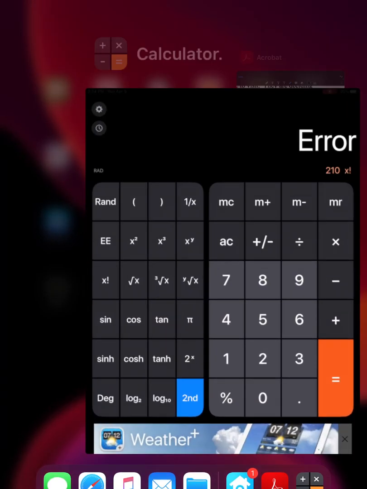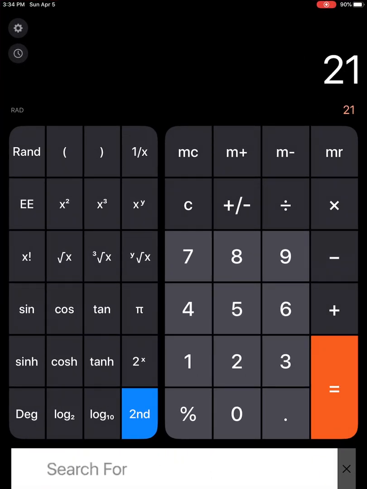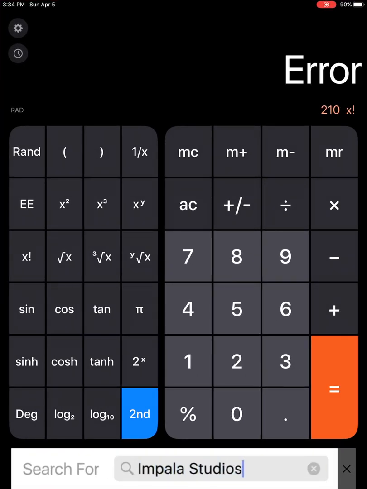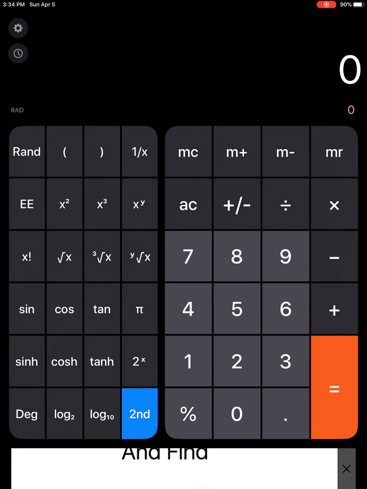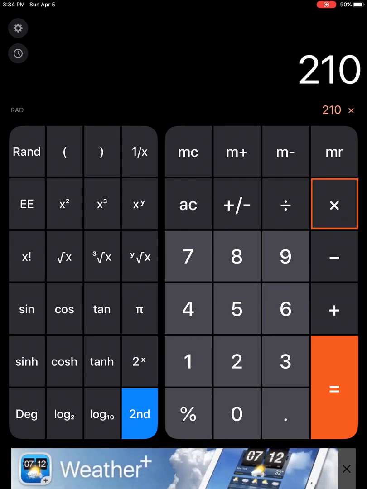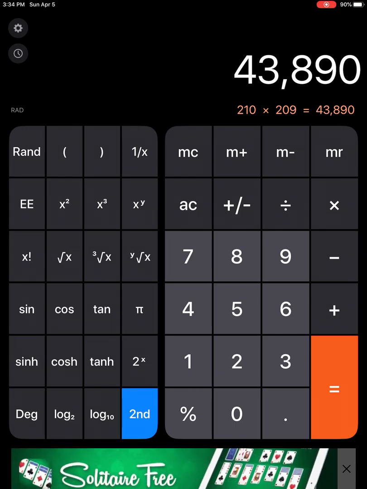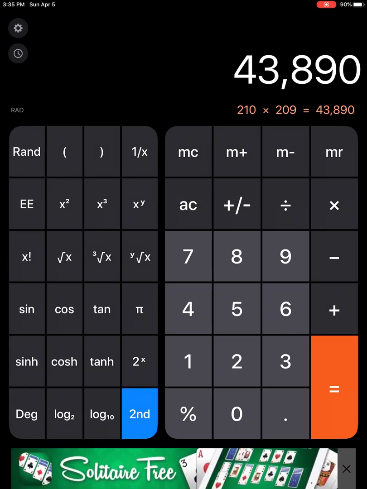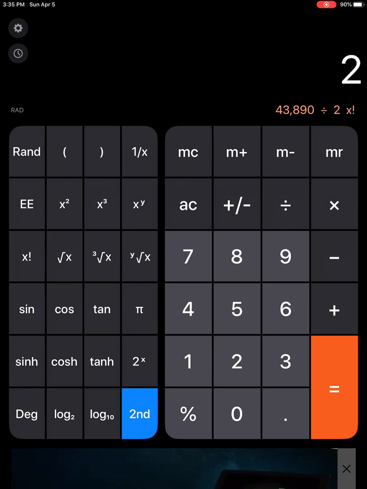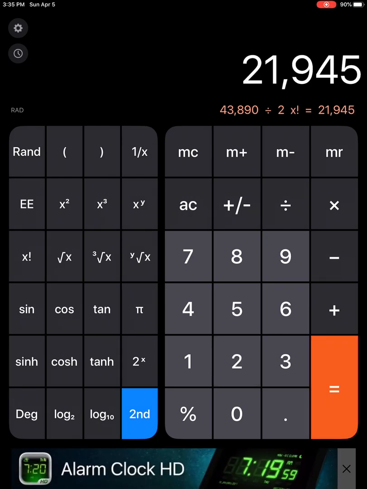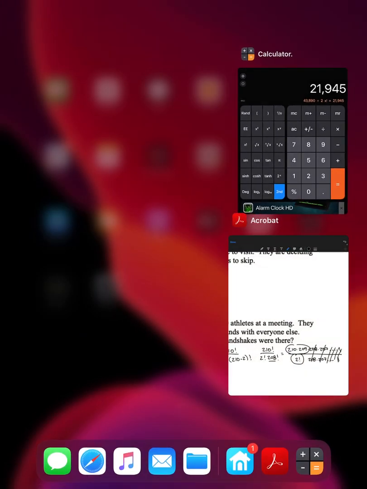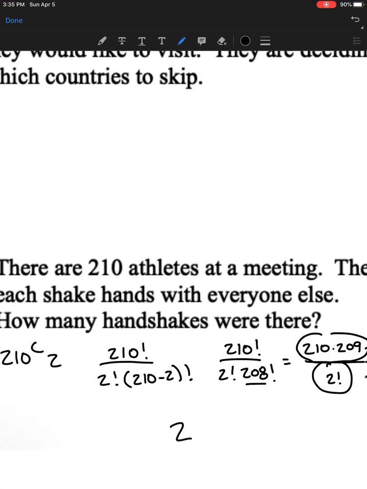So let's do that. I have 210 factorial, which was too big. So let's just do 210 times 209, which is still a big number, but it can be handled by the calculator. So I'm going to take that and divide it by the 2 factorial that we had left on the bottom, and that's my answer, 21,945, which is still a big number, but it's something that we can handle.